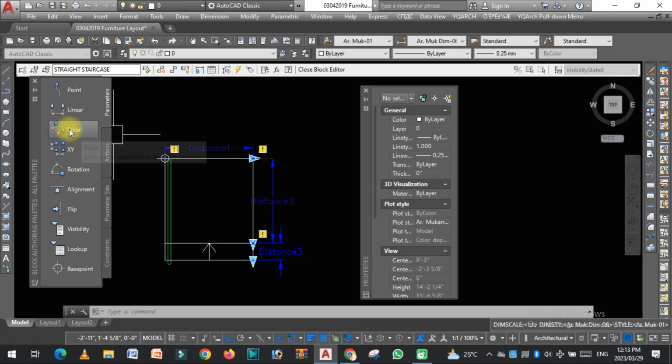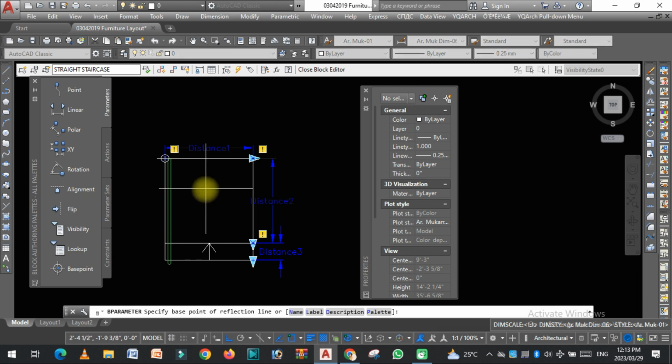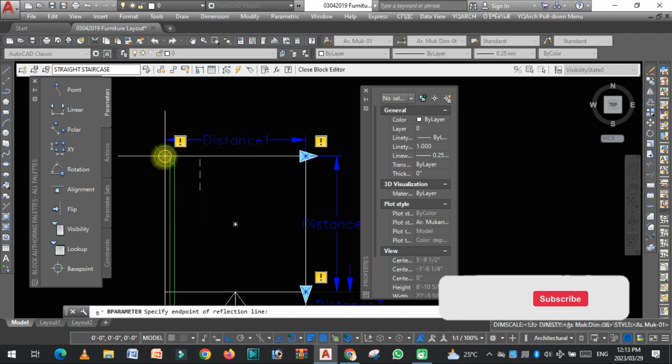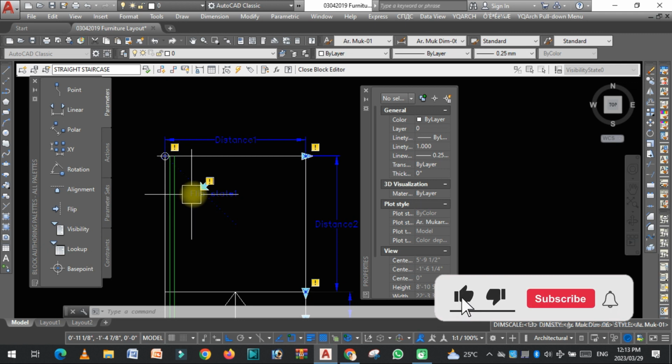Okay. Now go to the flip, type M2P, click here and click at the center, then click OK.